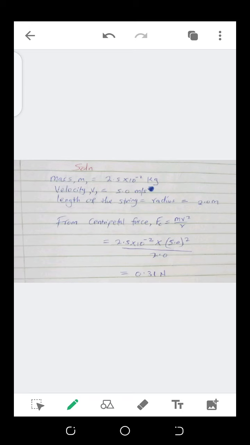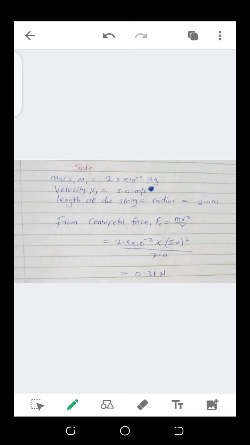My mass is 2.5 multiplied by 10 raised to negative 2, multiplied by the speed 5.0 squared, divided by the radius 2.0 meters, and upon operation I get 0.1 Newton. Let me confirm it. Everything is given in its SI unit.